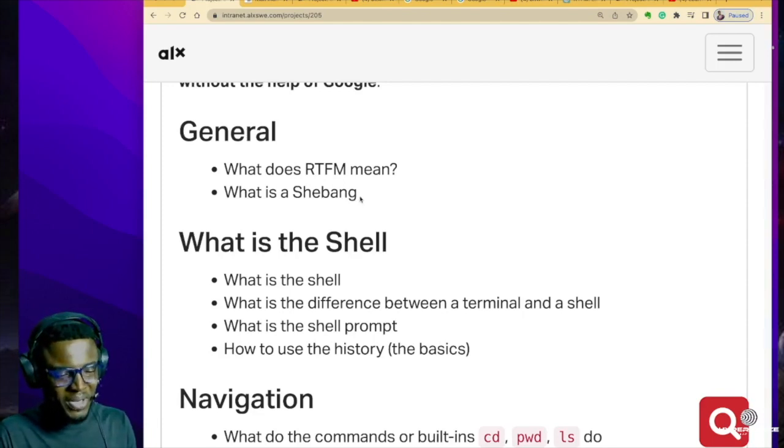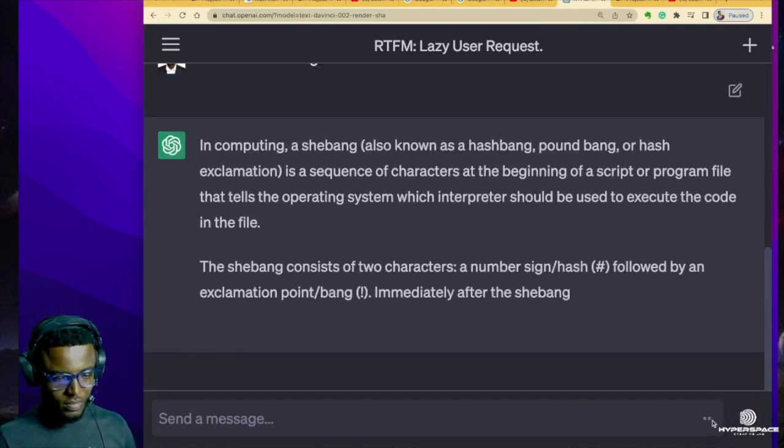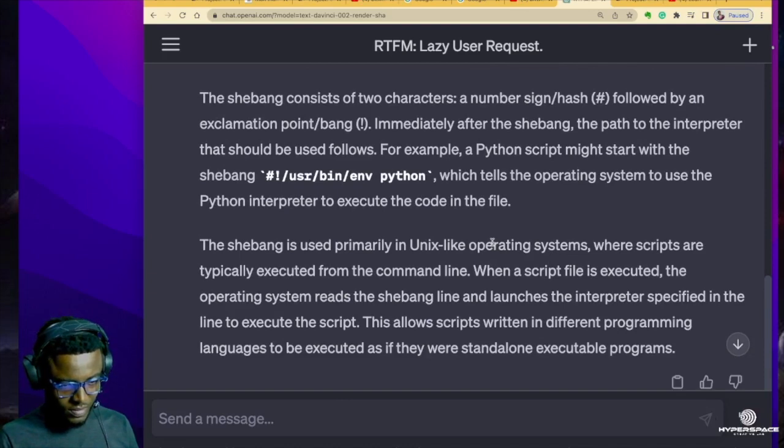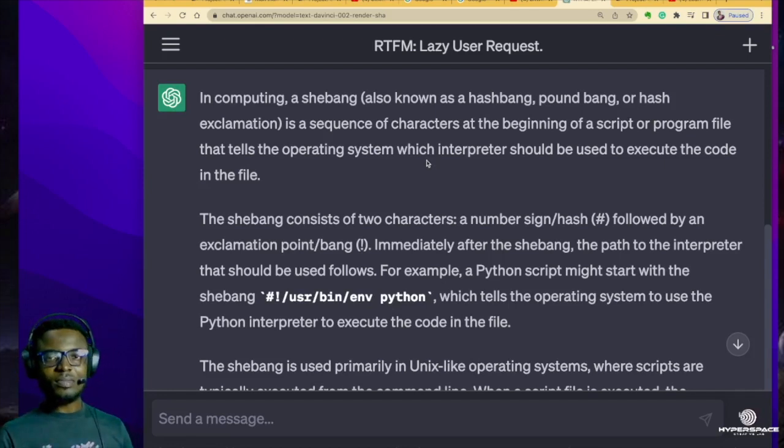I'm going to do a few more and then you see how powerful this thing really is. What is a shebang? I'm going to copy that and I'll give it to ChatGPT and look at what she tells me. In computing, a shebang, also known as a hashbang, pound bang, or hash exclamation, is a sequence of characters at the beginning of a script or program file that tells the operating system which interpreter should be used to execute the code in the file. With just one prompt, you have so much information.